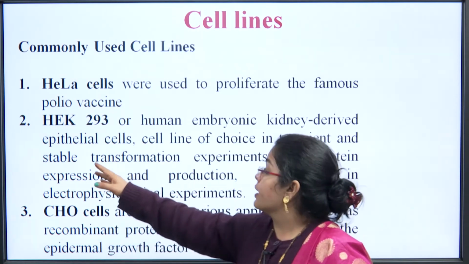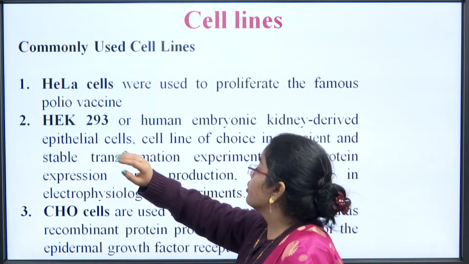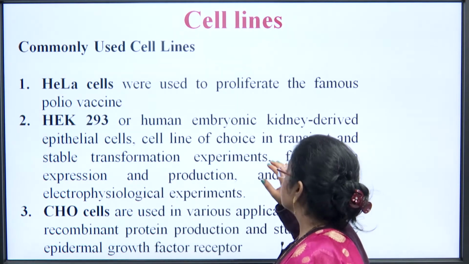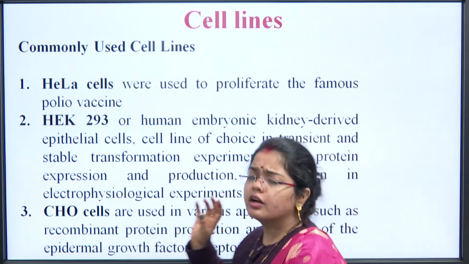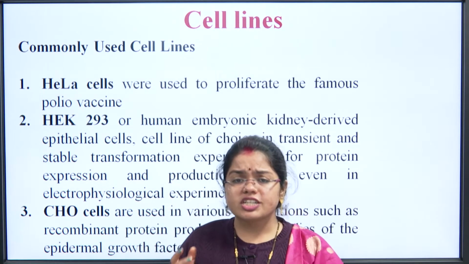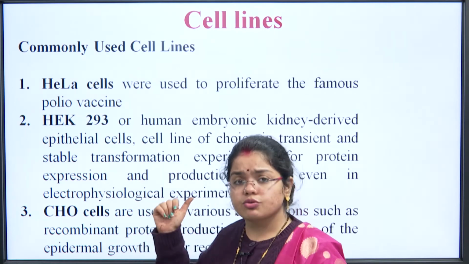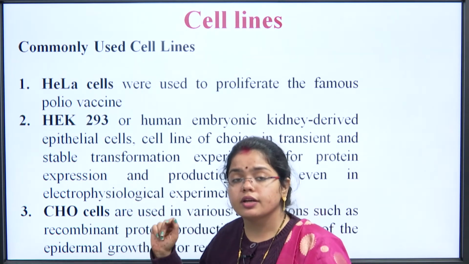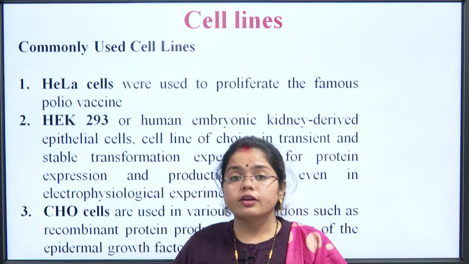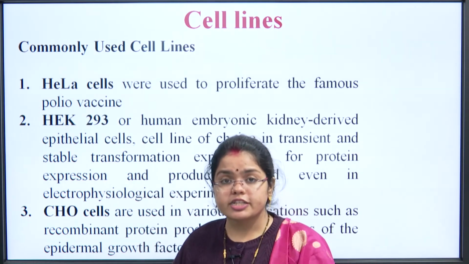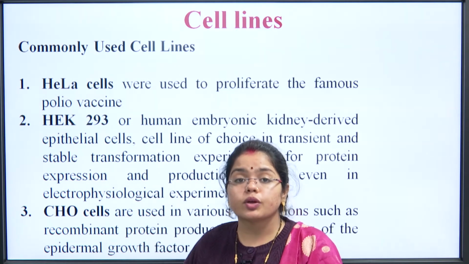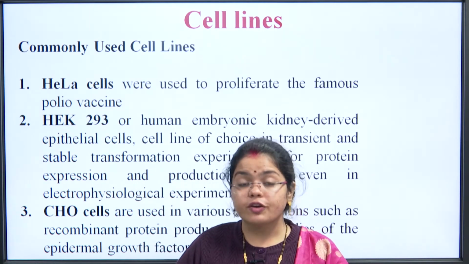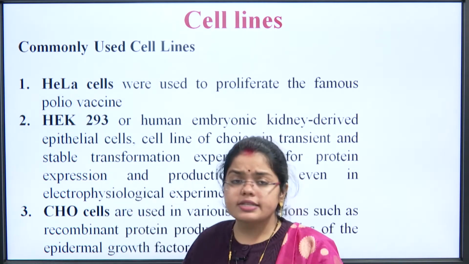This cell line is commonly used when we are doing experiments in which the transformation of the protein synthesis or the gene expression has to be observed. We carry out experiments with these HEK293 cell lines. Moreover, if we go for electrophysiological experiments, about what the ions are doing in our body, how they are functioning, what the variation is and what the effect of that variation is, we use these cell lines.